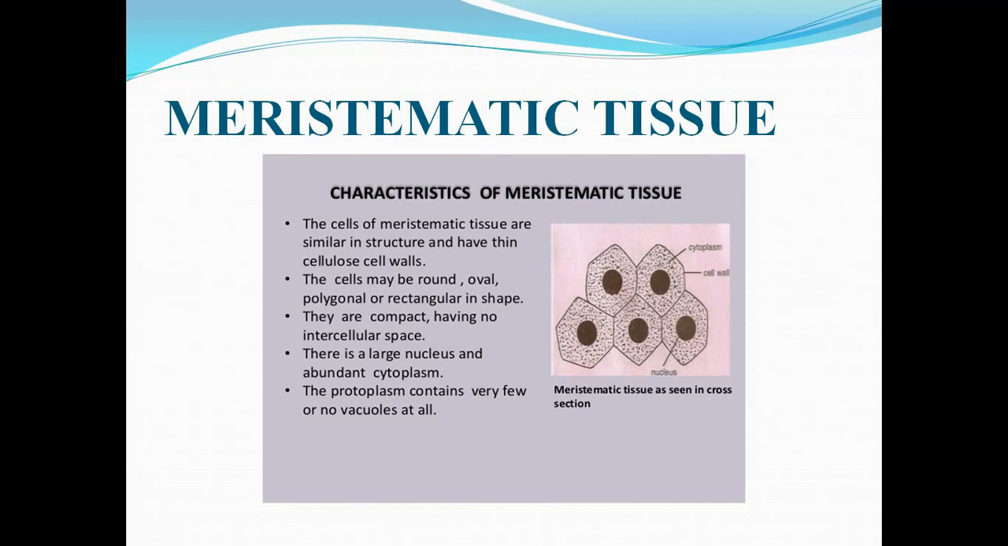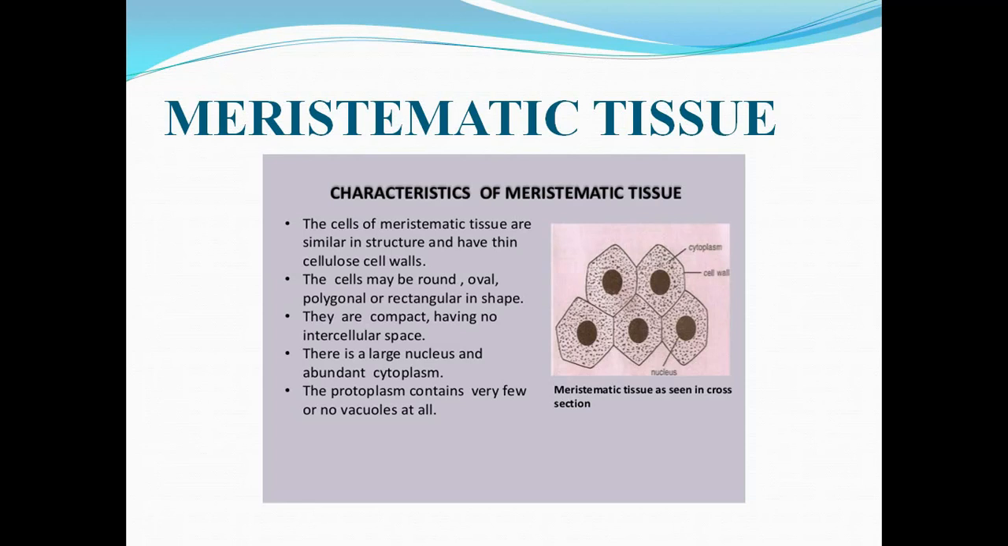Then they are very compact. Can you see, the cells are very compact. There is no intercellular space. You know what is intercellular space? Intercellular space means the space in between the cells. Can you find any space in between the cells of meristematic tissue? No, we can't find any space in between the cells of the meristematic tissue in the picture, right? So they have no intercellular space.